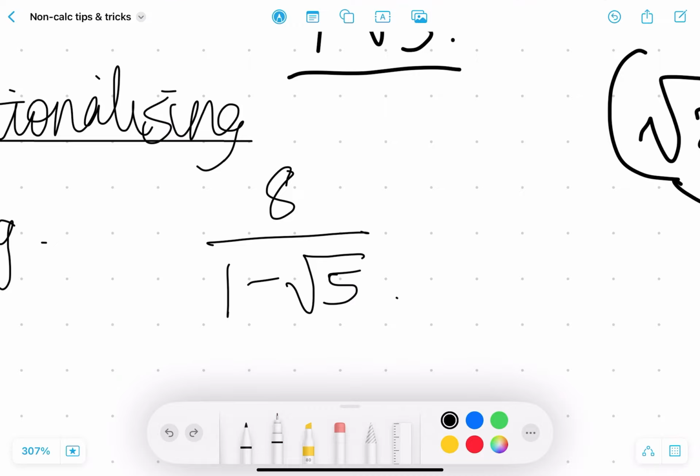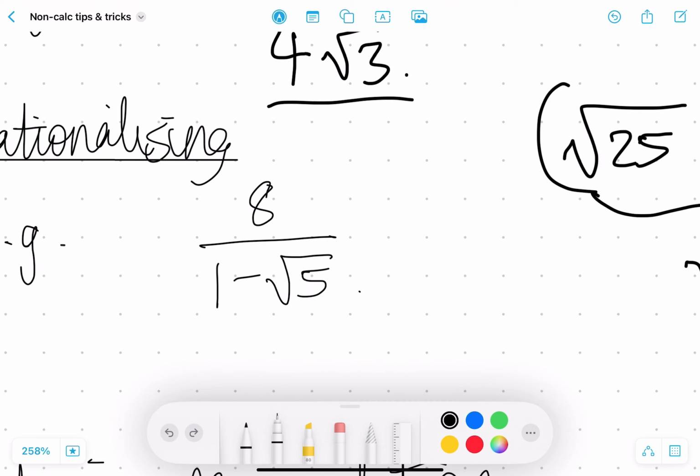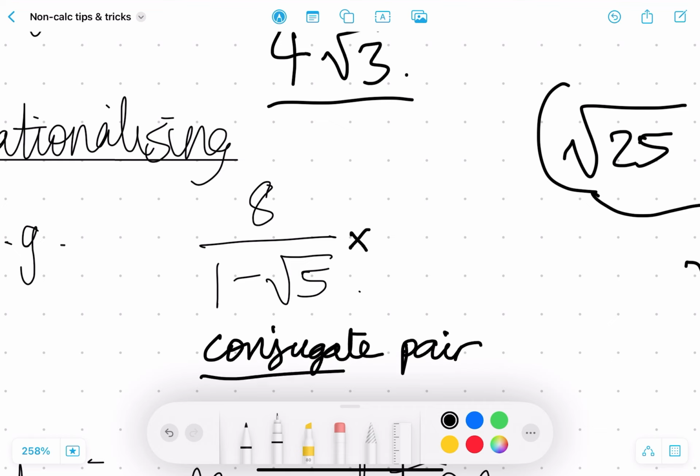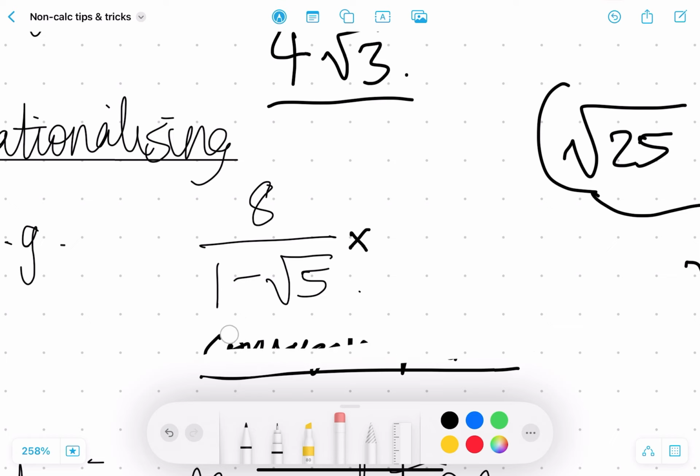But now when we have some more complex examples like this, when we have an integer term, to rationalize this, you always multiply by the conjugate pair. The conjugate pair is the exact same expression, but with the signs flipped.